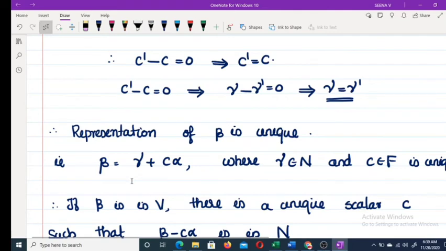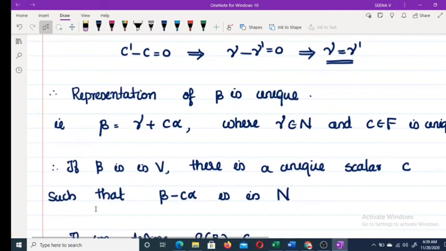C belongs to F. Now for beta belongs to V, there is a unique scalar C such that beta equals gamma plus C alpha. So gamma equals beta minus C alpha.